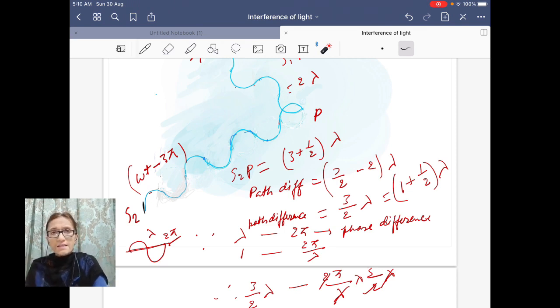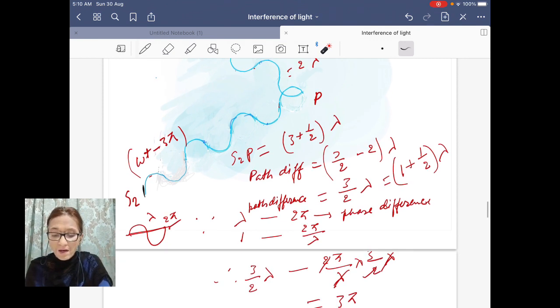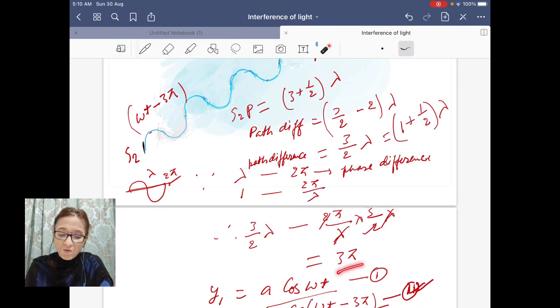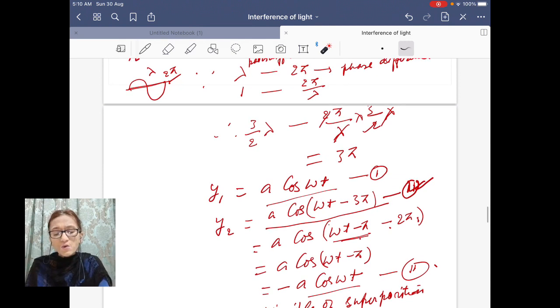It is an odd integral multiple of half lambda. Odd multiple: 1 plus half lambda, you can also write 2 plus half lambda, you can also write 3 plus half lambda. So for this path difference, you will find a phase difference of 3 pi or 5 pi or anything. So now let us write the two waves.